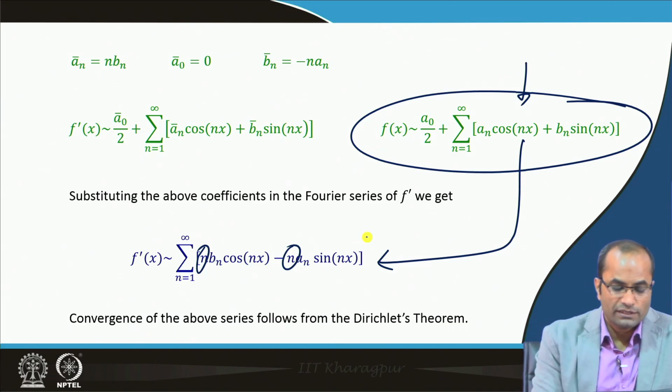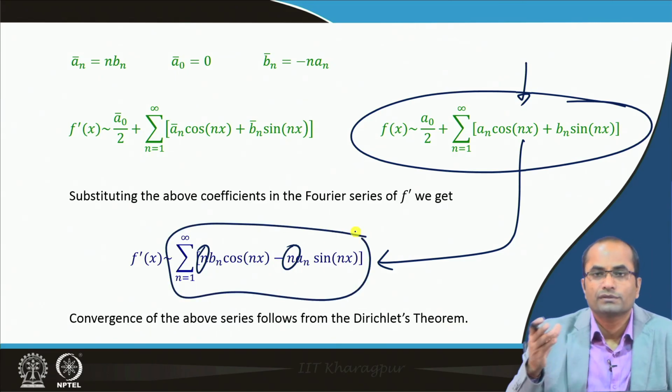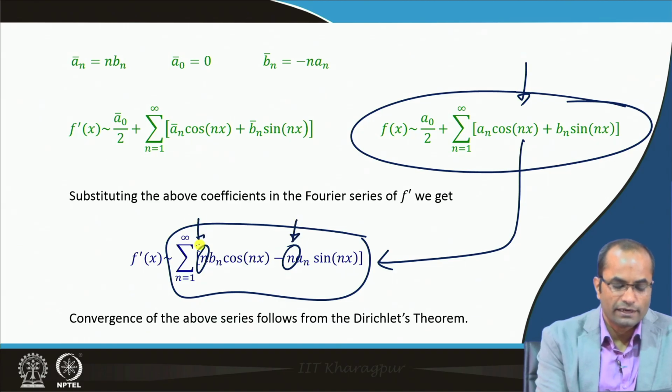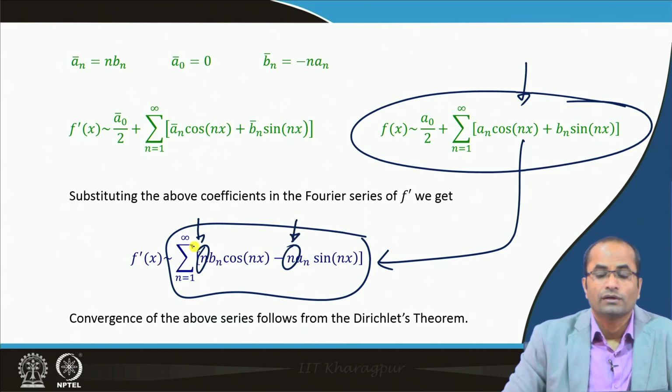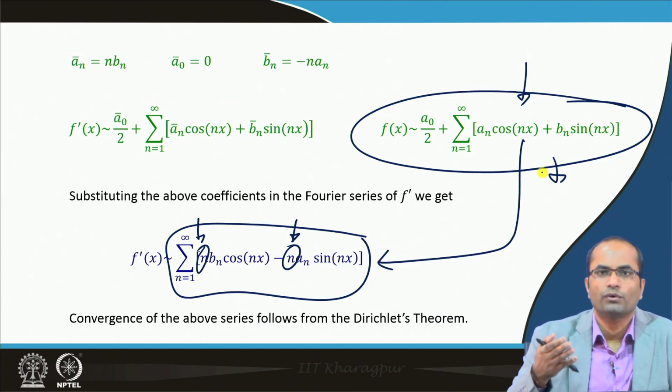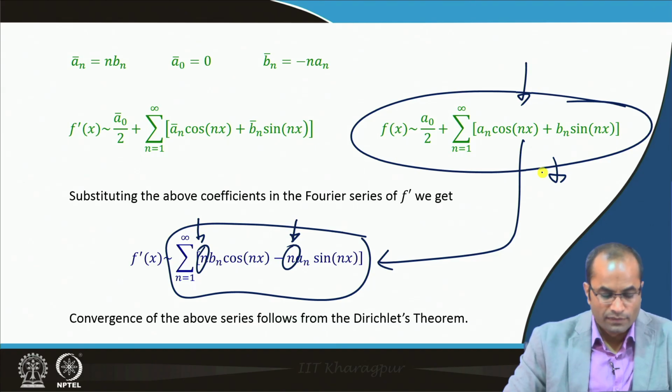So the series after differentiation becomes more difficult from the point of view of convergence, because of these n's which appear in the numerator. On the other hand, in integration we will observe that these n's will not come in the multiplication, but rather in the denominator, which makes the new series easier from the point of view of convergence.